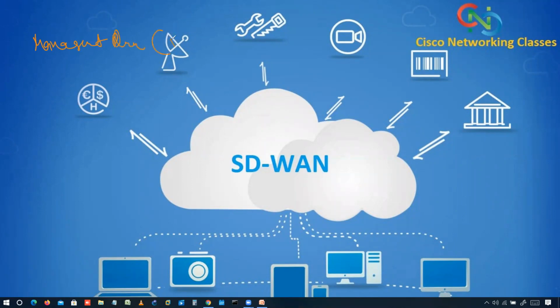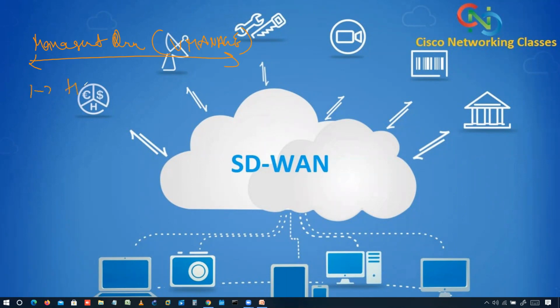Management plane. This is your vManage. So basically, vManage is the Cisco SD-WAN centralized GUI that allows you to manage the SD-WAN network from end to end from a single dashboard. It has n numbers of features. So let's start.